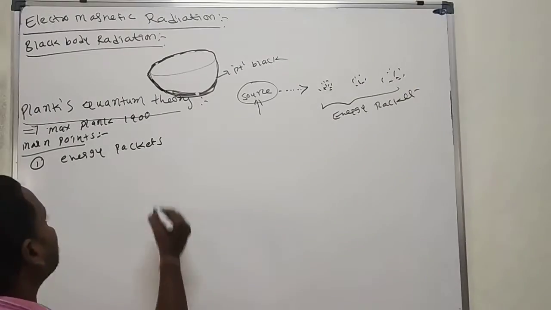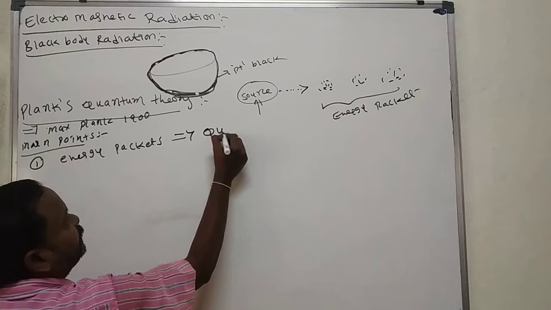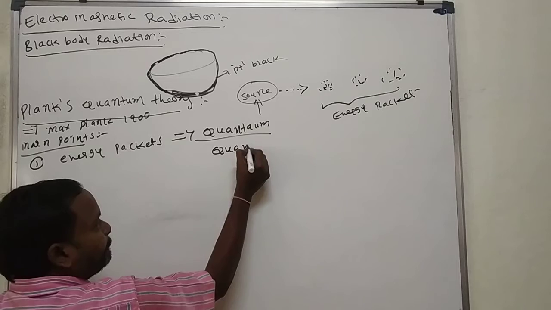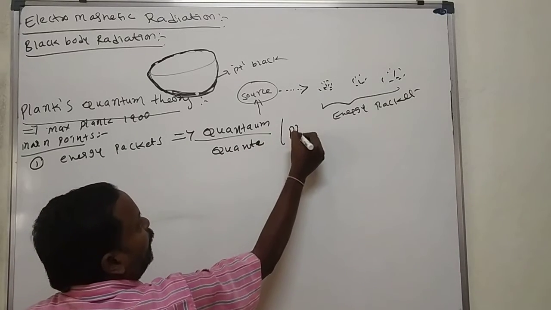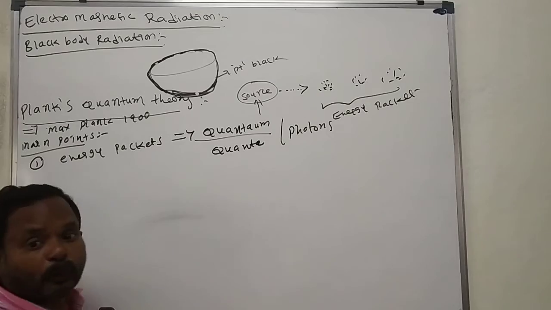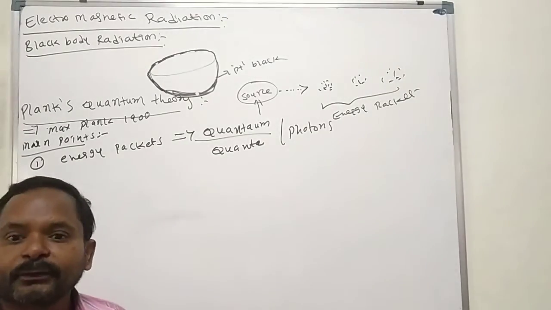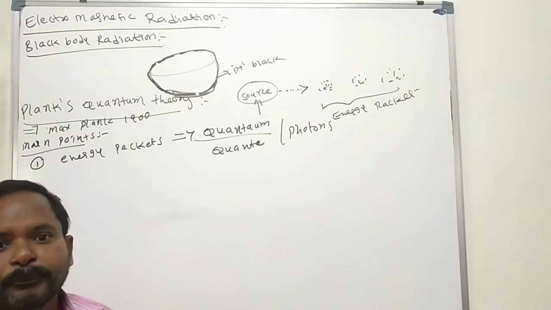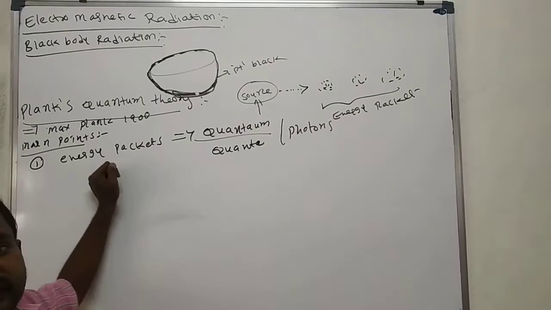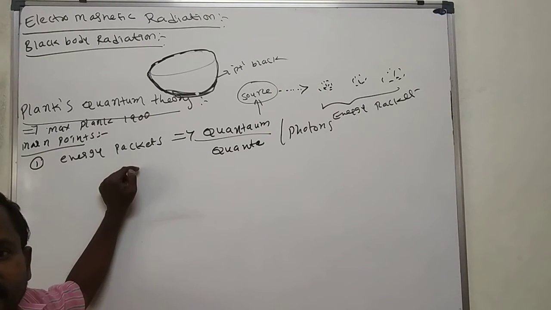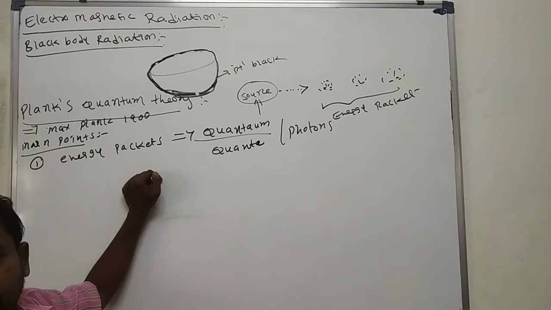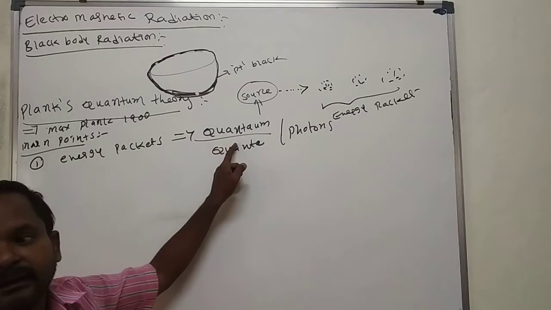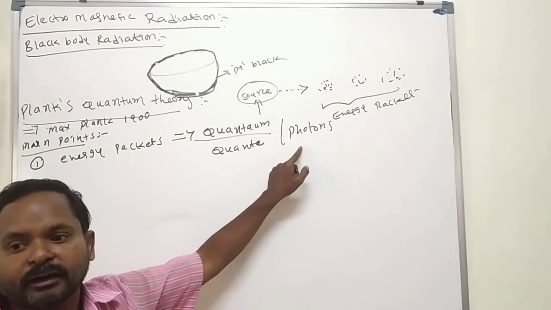Such energy packets are also called quantums or quanta, in some books quanta, or photons, not protons. Protons are present in the nucleus of an atom. These are called photons. This is the first point. What is the first point? The radiation which is evolved from the source is in the form of energy packets. Such packets are called quantum, quanta or photons.